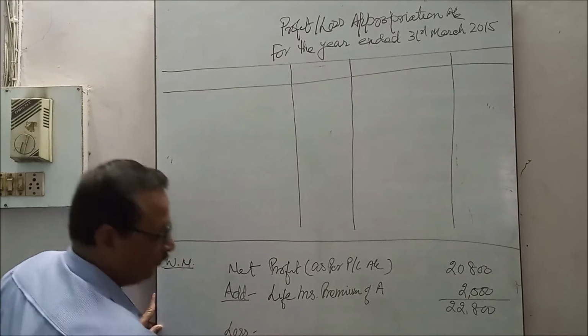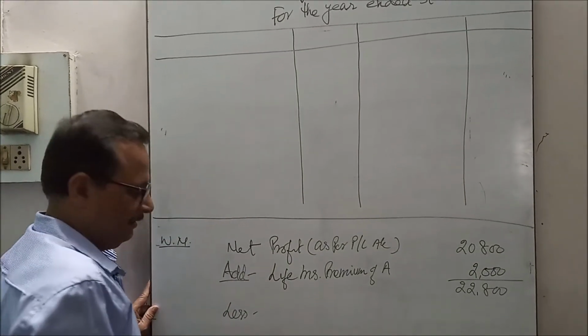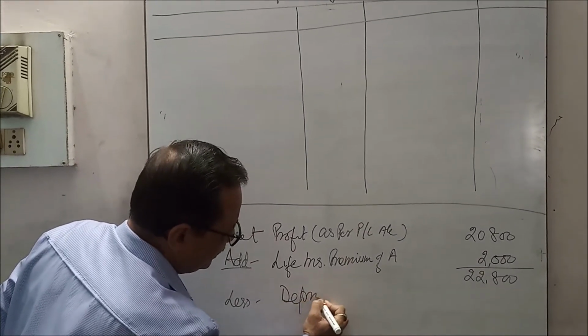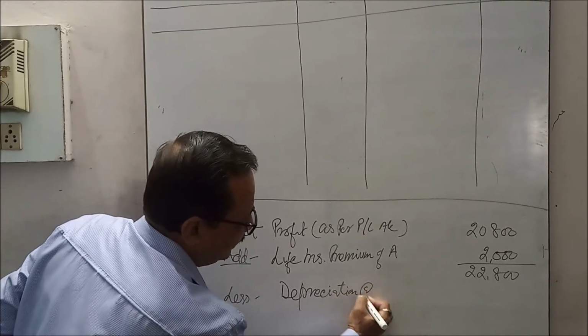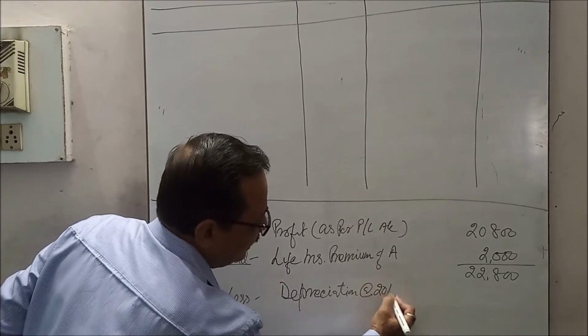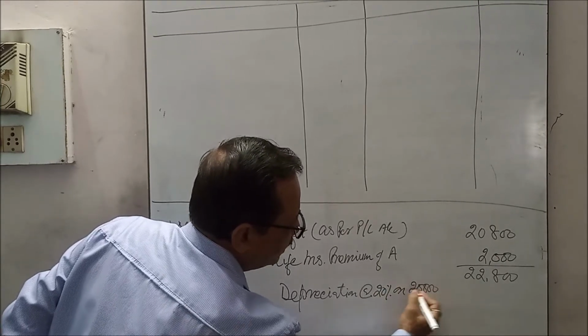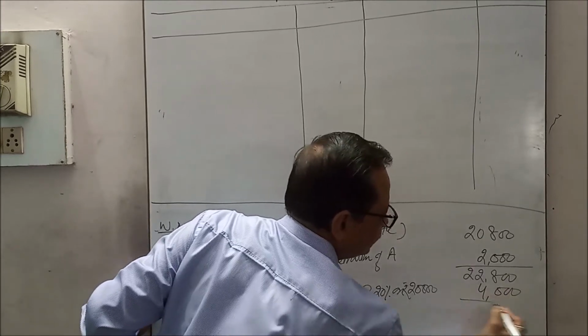Less, one omission was there: the depreciation was not deducted from the profit, so it should be deducted. Depreciation at the rate of 20% on the value of rupees 20,000 is 4,000.